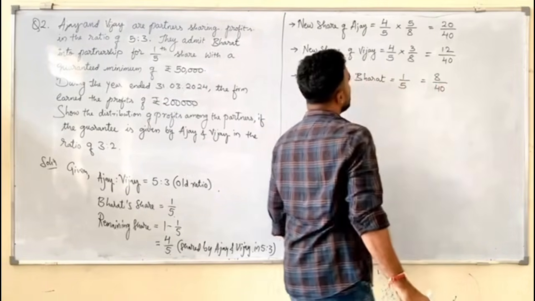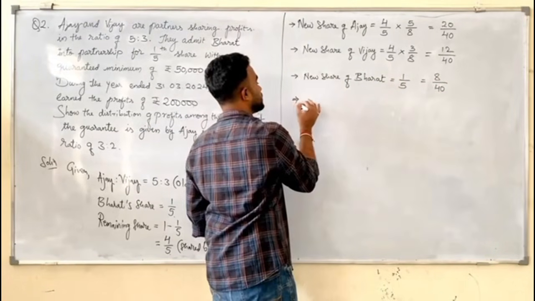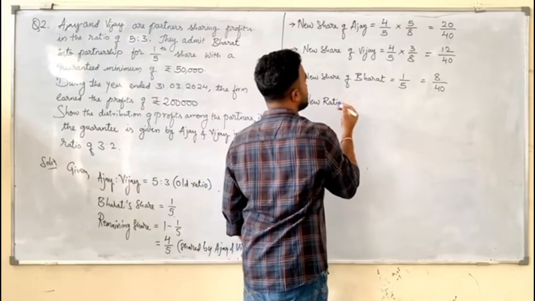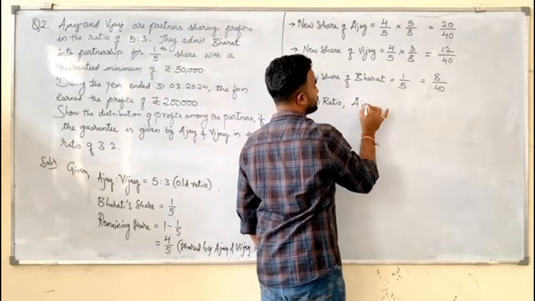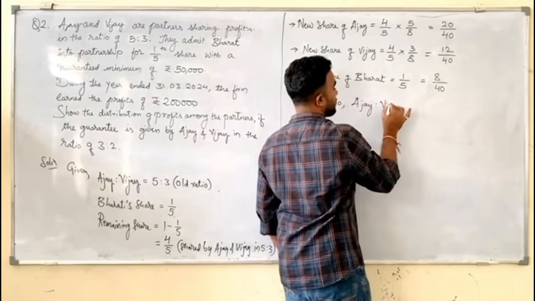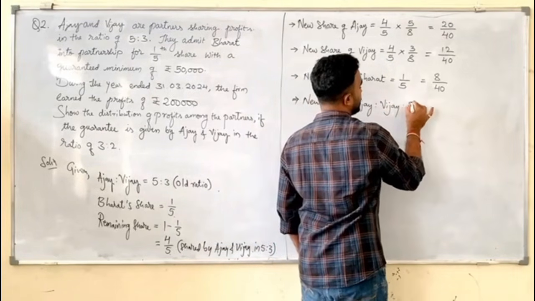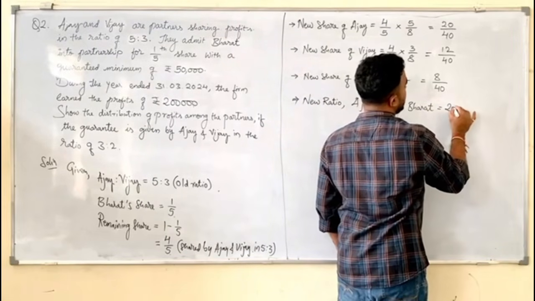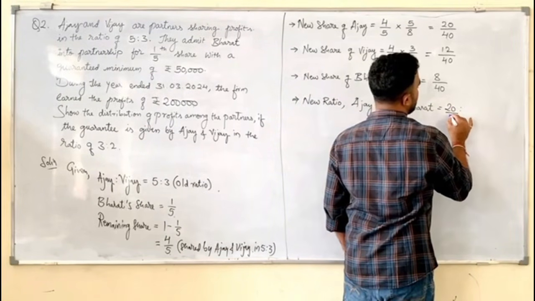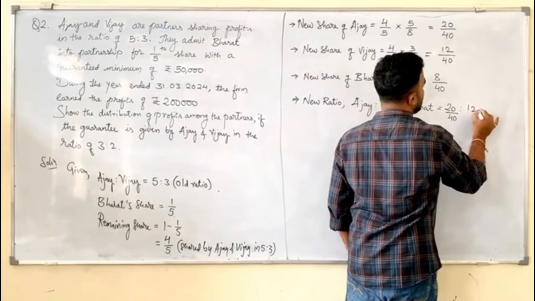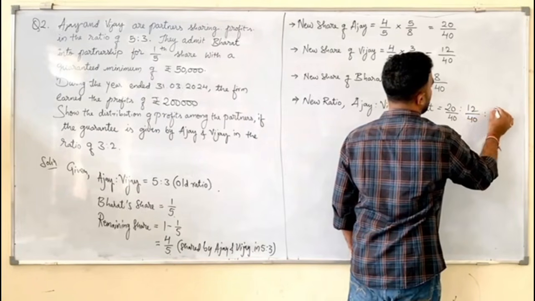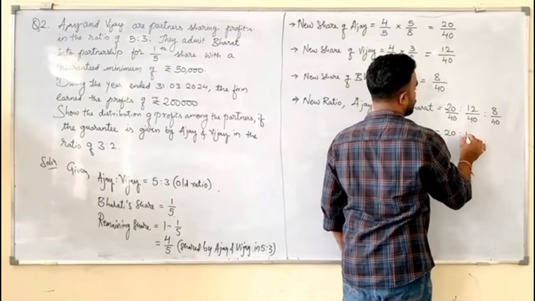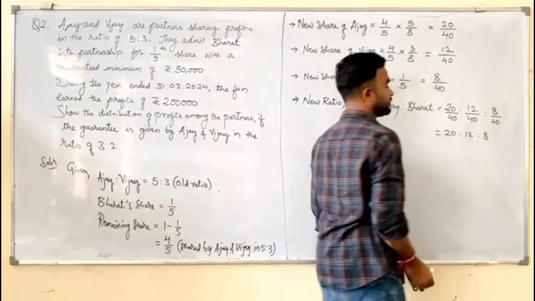Now, this implies the new ratio between Ajay, Vijay, Bharat is equals to 20/40 is to 12/40 is to 8/40, which is equals to 20 is to 12 is to 8.